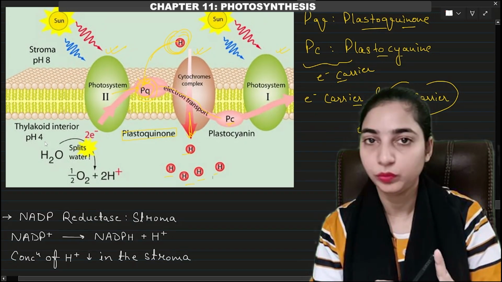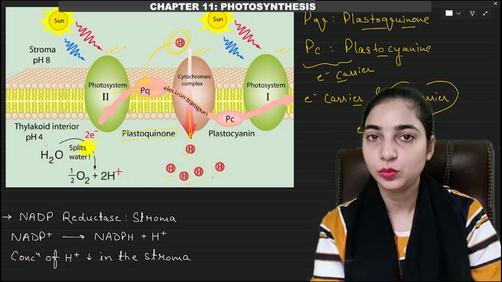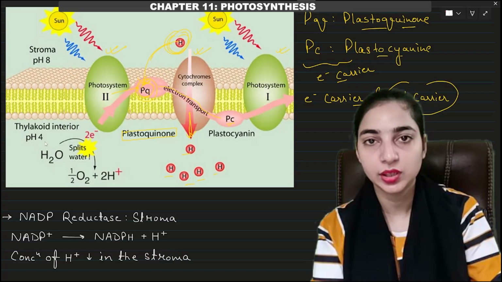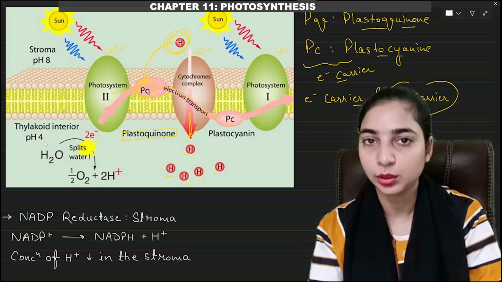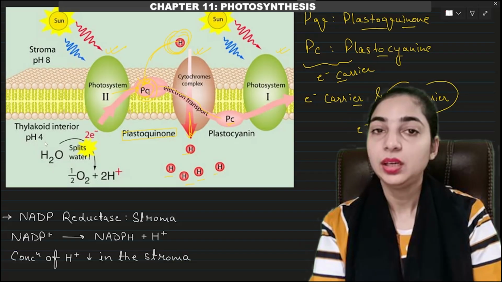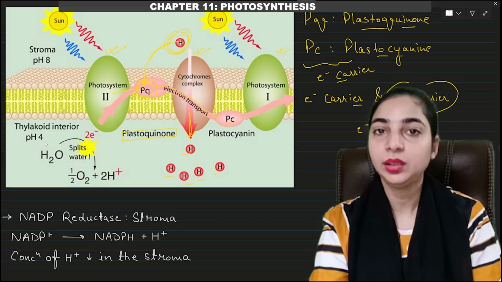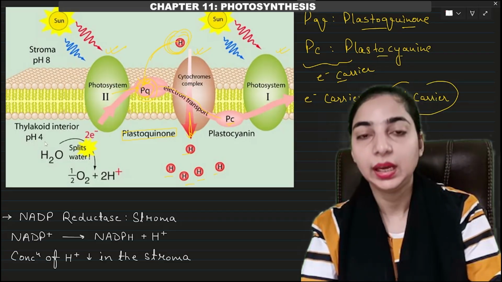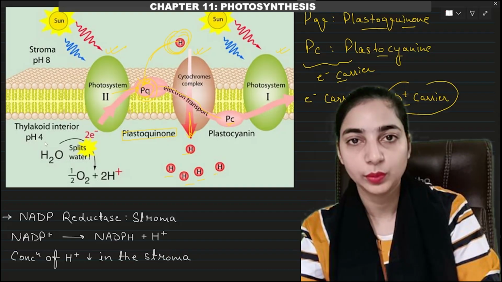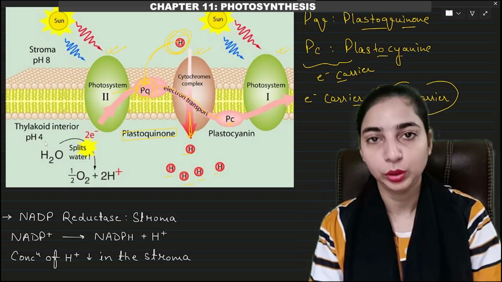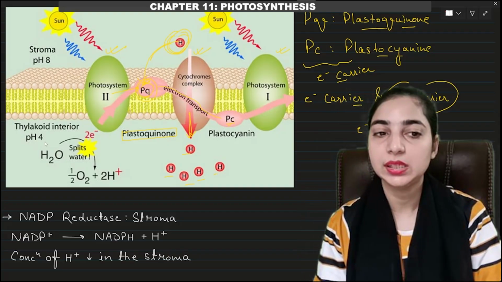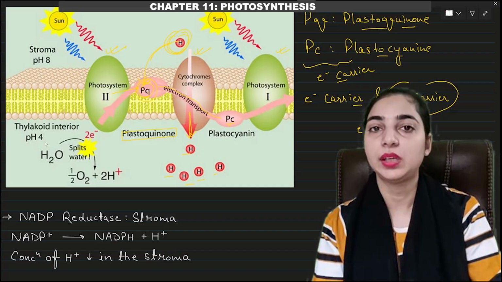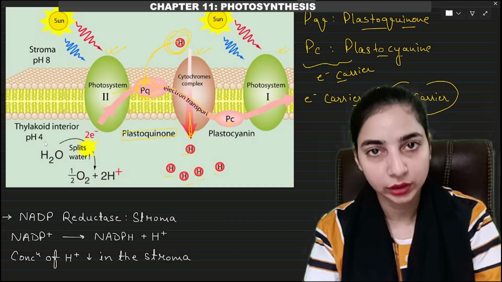First, during the splitting of water. It is taking place towards the inside, so all the protons which are released during the splitting of water are getting accumulated in the lumen. Second reason, the proton carriers are carrying the protons along with the electrons. They are transferring the electron to PS1 and discarding the protons in the lumen of the thylakoid. So both these reasons contribute to a high concentration of protons inside the lumen of the thylakoid.